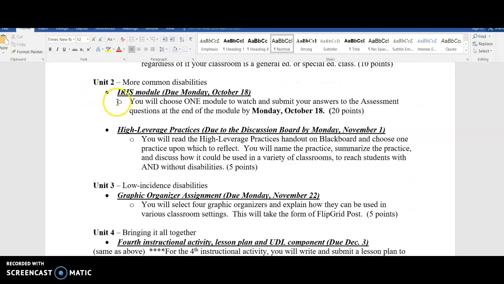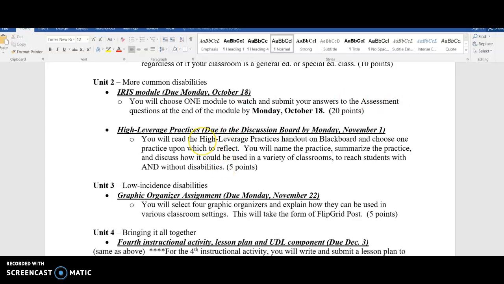Okay, you will also work through an IRIS module. I'm assuming you did one of these with Dr. Murphy as well. And I currently have a document going between Dr. Murphy, Dr. Nixon, and myself of the IRIS modules we all use so that we don't duplicate across classes. So I have the document of what she used in Education 420. So you will do a different IRIS module. I think I give you a choice of 2 or 3. You'll choose and you will submit your answers to the assessment questions.